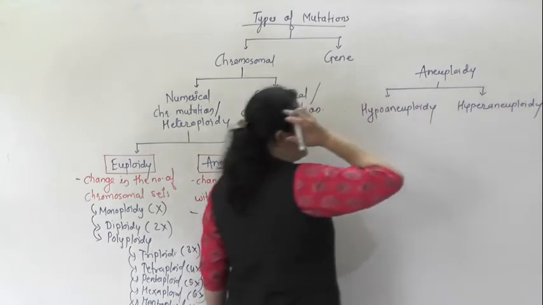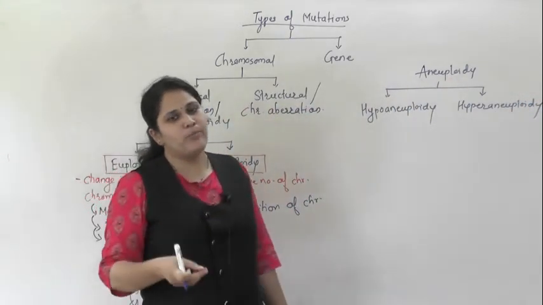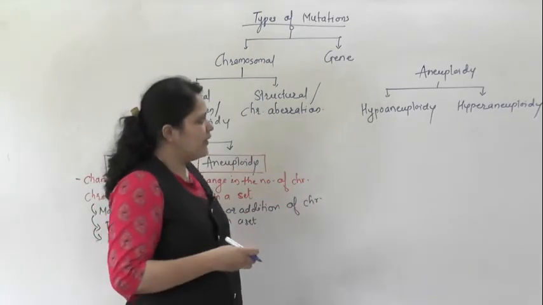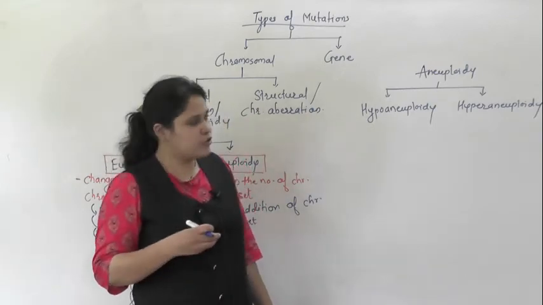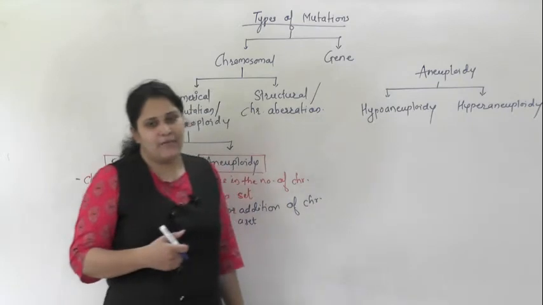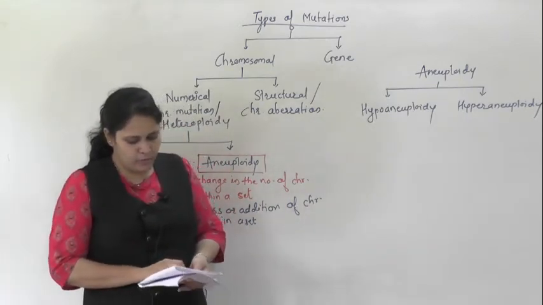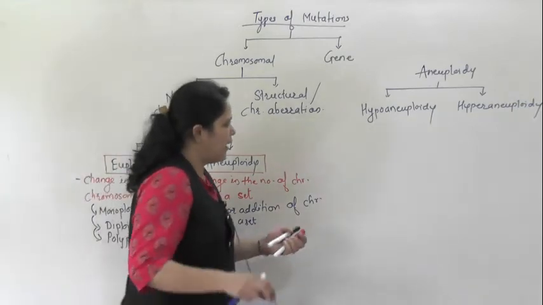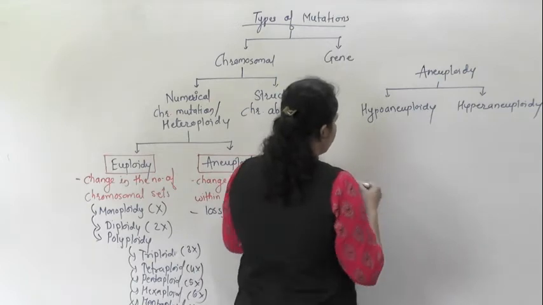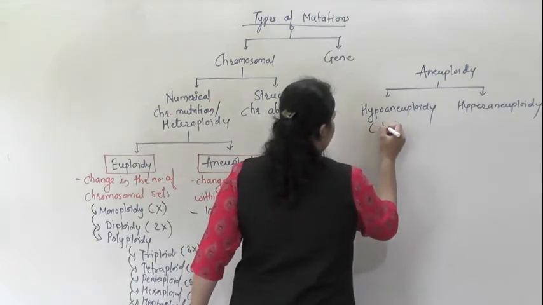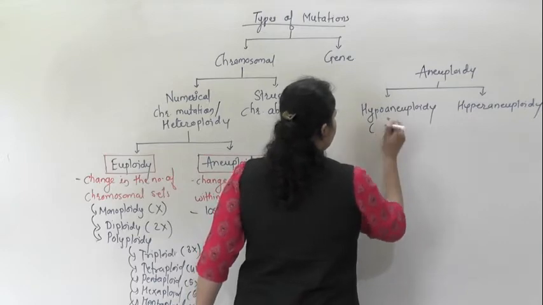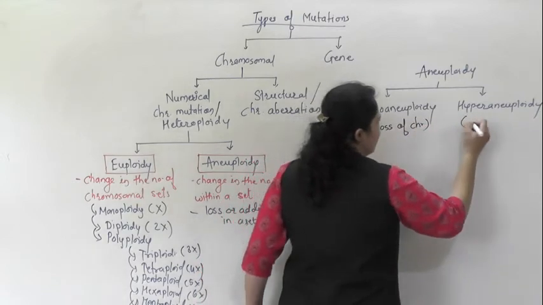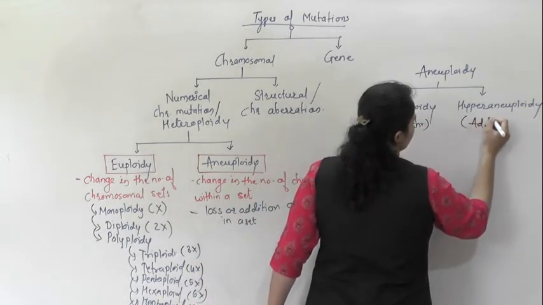Hypo meaning less, hyper meaning more. Whenever there is a loss in the number of chromosomes, that is known as hypoaneuploidy, and whenever there is a gain in the number of chromosomes, that is known as hyperaneuploidy. So hypoaneuploidy is the deletion or loss of chromosomes, whereas hyperaneuploidy is the addition of chromosomes.